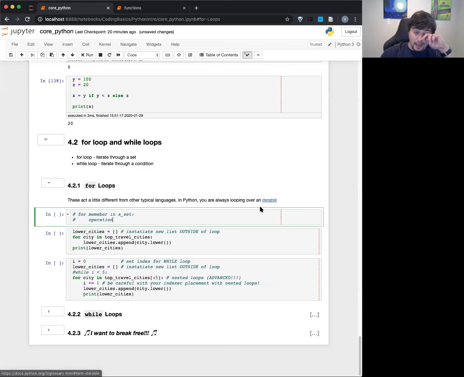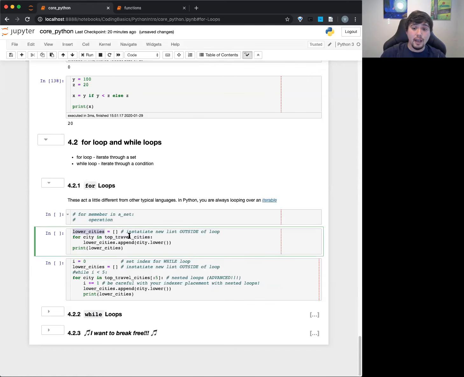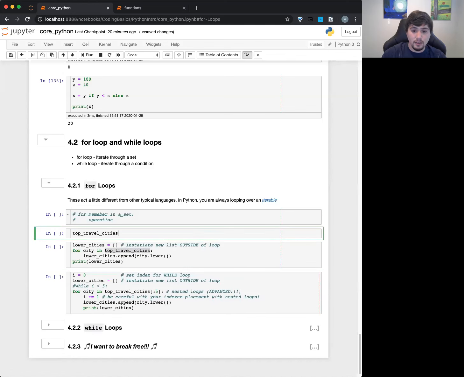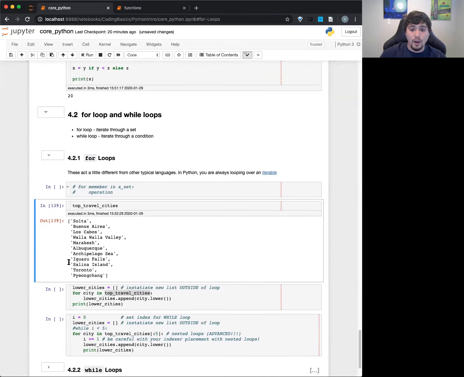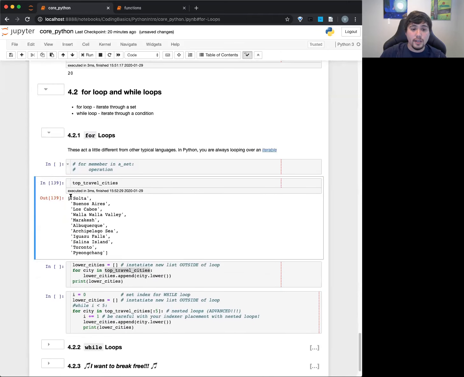And this actually allows Python to make many different kinds of iterables. A very common one is a list of cities. So hopefully this top travel cities is still good. Basically we're going to take for a city in top travel cities. And if you remember, if we look at top travel cities, we have this list. What's going to happen is it's going to take the very first one, and save that as city. And then we're going to do stuff in this for loop for that city. And basically it's going to iterate over each city.